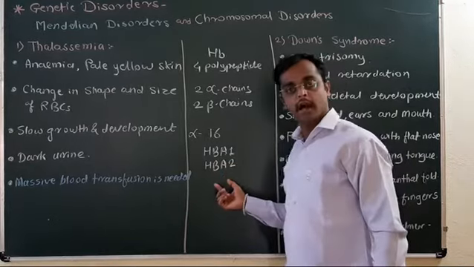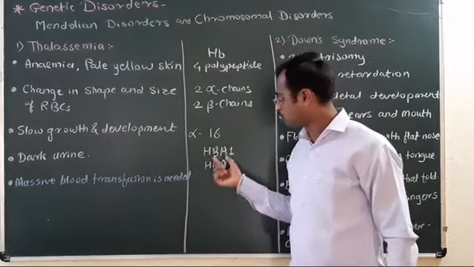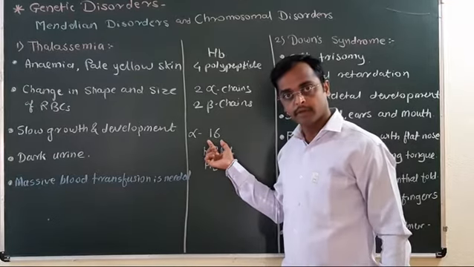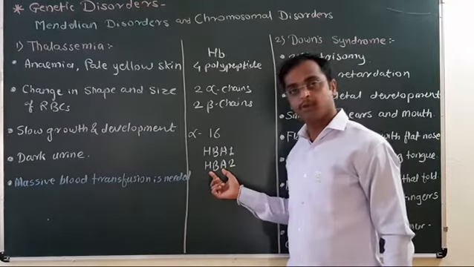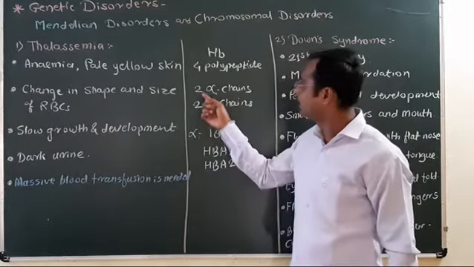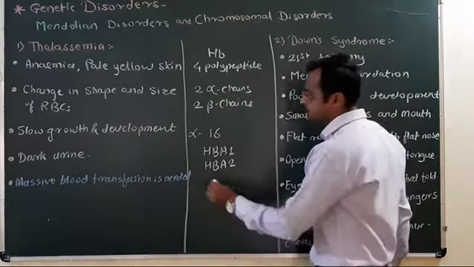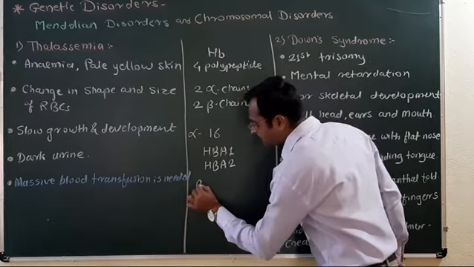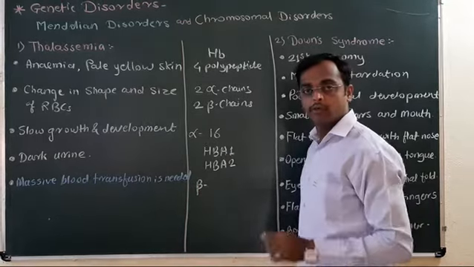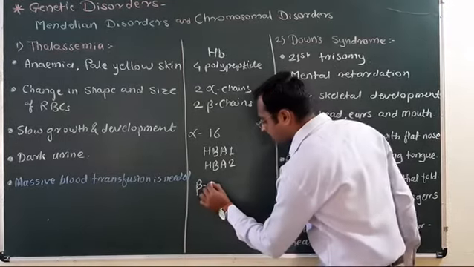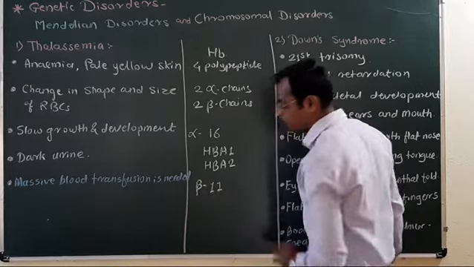These 2 genes are closely located on chromosome number 16, and these genes are responsible for the synthesis of alpha chains. Understood?